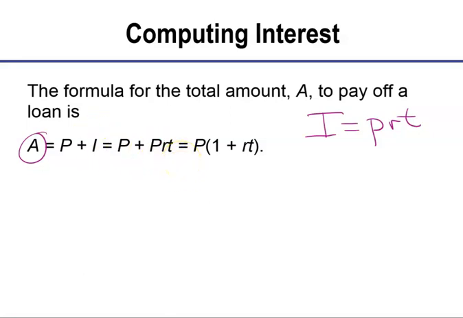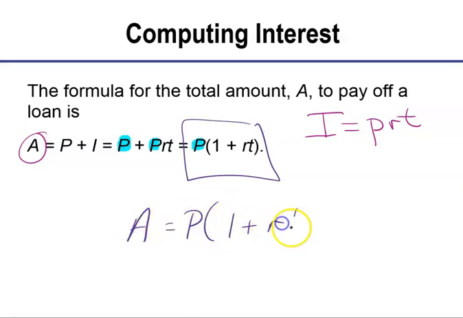You can factor out a greatest common factor of P, and that P comes out front, leaving you with 1 plus RT. So this formula, A equals P times (1 plus RT), would be the total amount of the loan. Let's do an example.